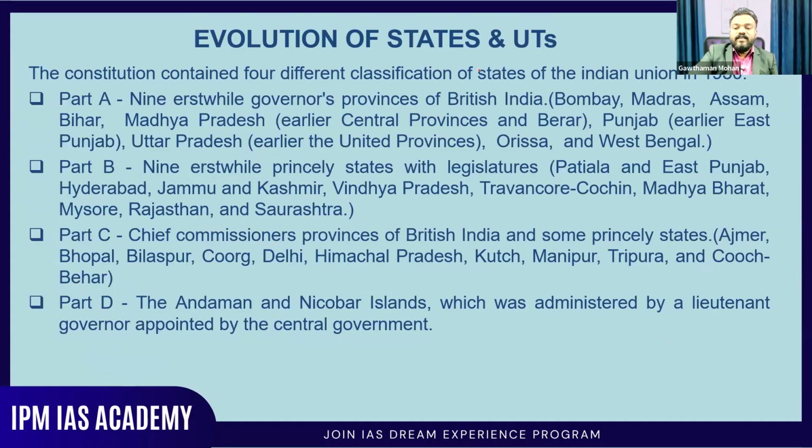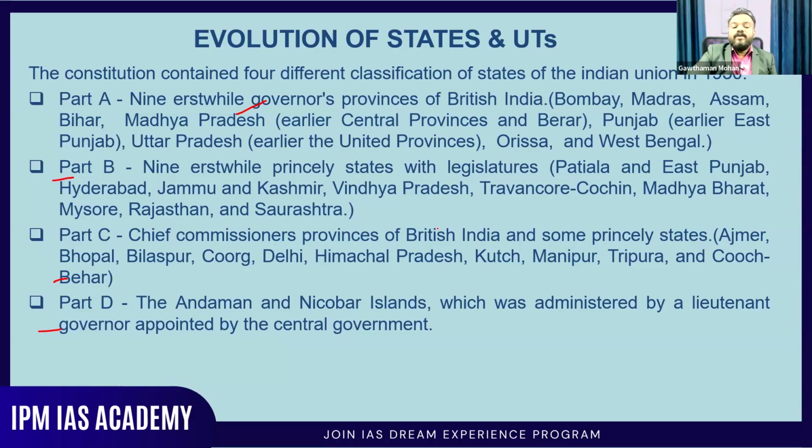Now, what was the condition of the states during that time? They were classified into four types: part A states, part B states, part C, and part D. What were part A states composed of? They were 9 erstwhile governors' provinces of British India. So the big territories of the presidencies during that time were part of it, like Bombay, Madras, Assam, Uttar Pradesh, Punjab, Odisha, and West Bengal. All were part of the part A states.